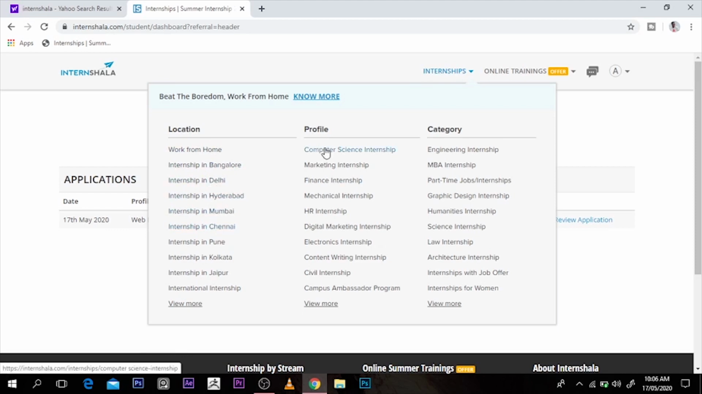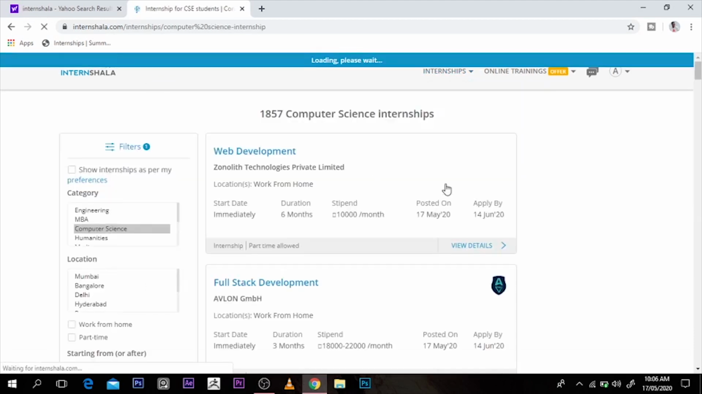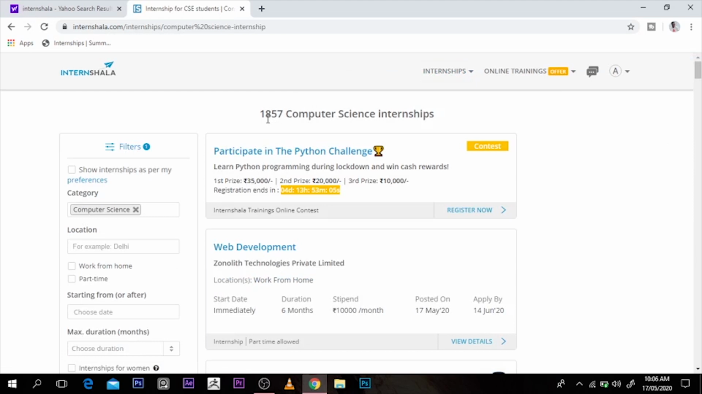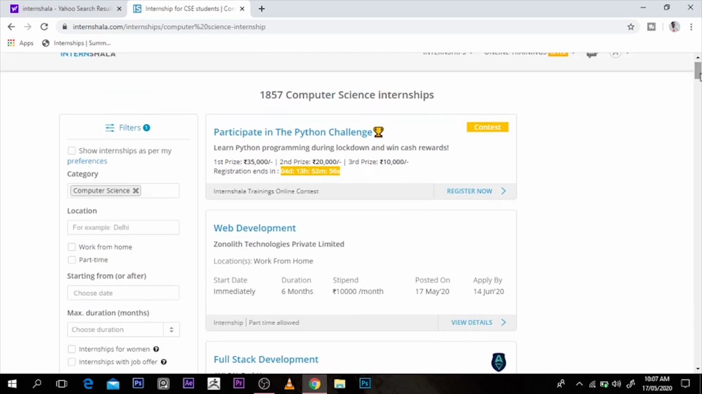Now I'm just going to go to computer science internship here on profile, and I'll click on internships. When I click on internship, it shows that I have 1800 computer science internships, and there are a whole lot of things on this website that I think you should find handy. For example, this is to participate in a Python challenge. By the time you watch this video, this might have elapsed already because today is the 17th of May and it should be expiring in 13 hours here. So you can still go down and search for which one you want exactly.